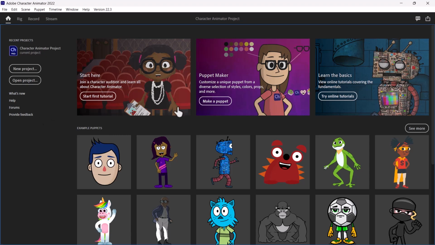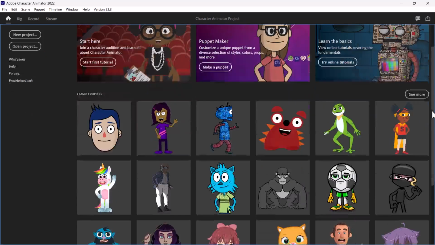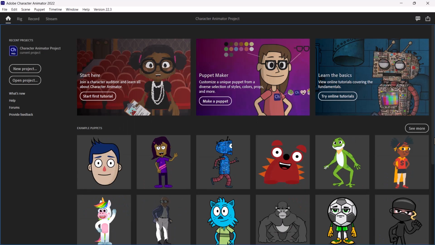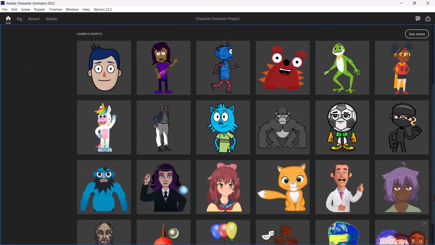So here you can use any pre-built puppet templates to start working on, or you can use the one that you created using Adobe Photoshop or Illustrator. Here are the number of pre-built templates that Adobe Character Animator made available for you to use. This is free to use, so you can use it for both commercial and personal use. Now I'm going to click on this head.